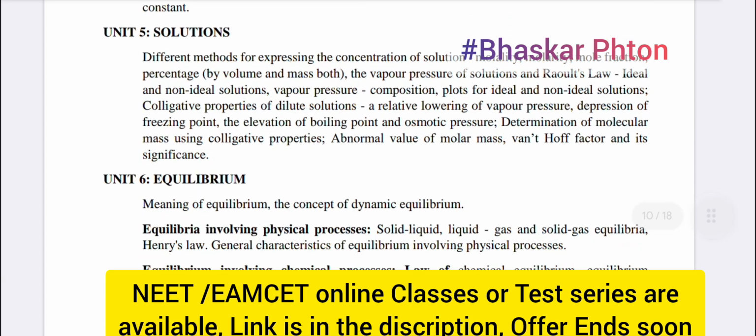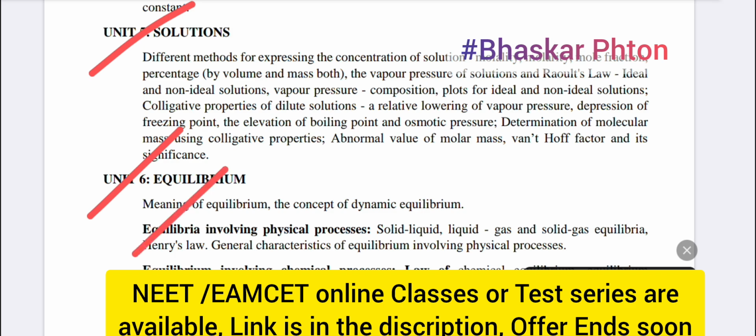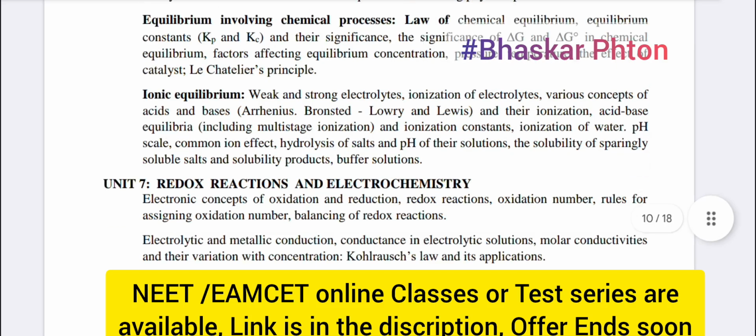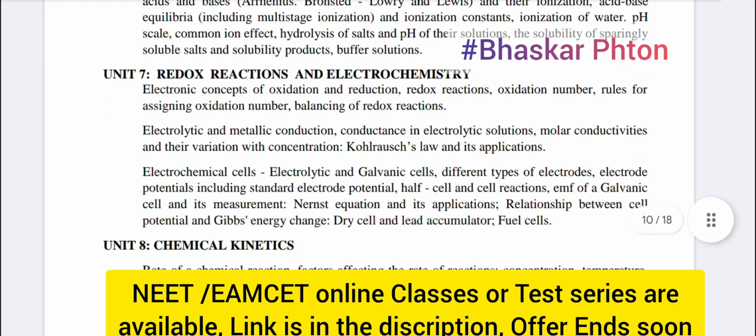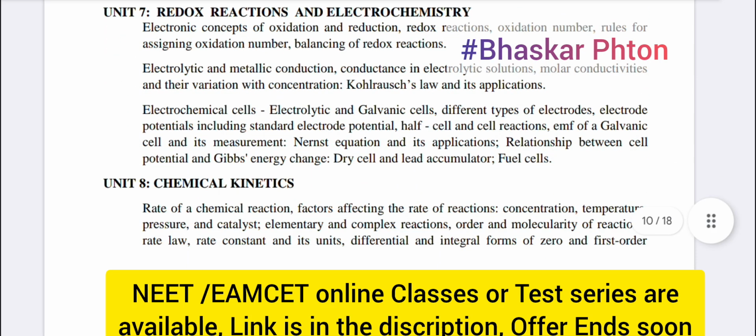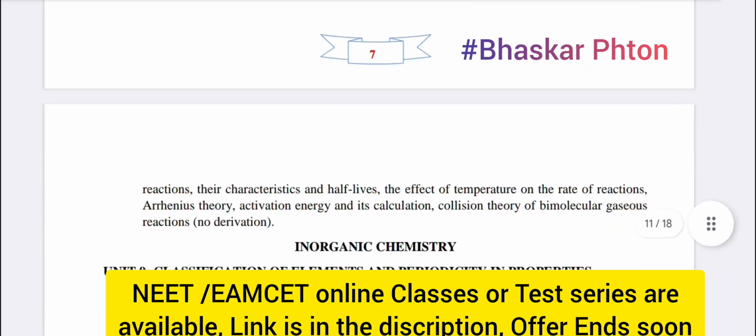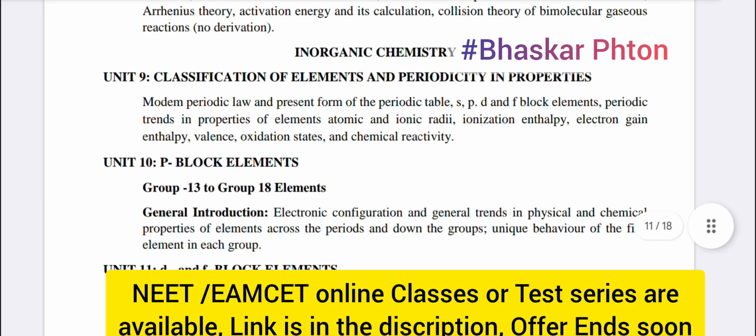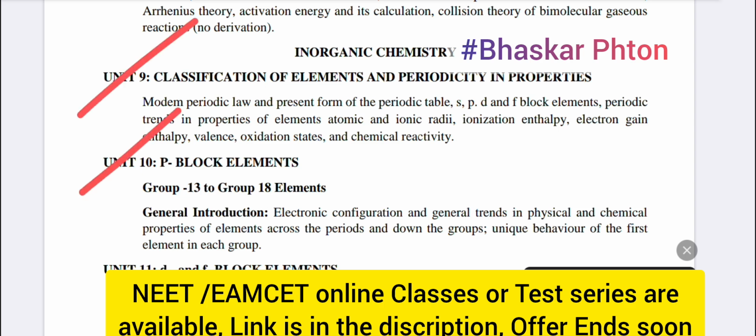and then equilibrium, physical process, chemical process, ionic equilibrium, redox reactions and electrochemistry, chemical kinetics, inorganic chemistry, p-block elements, d and f block elements.